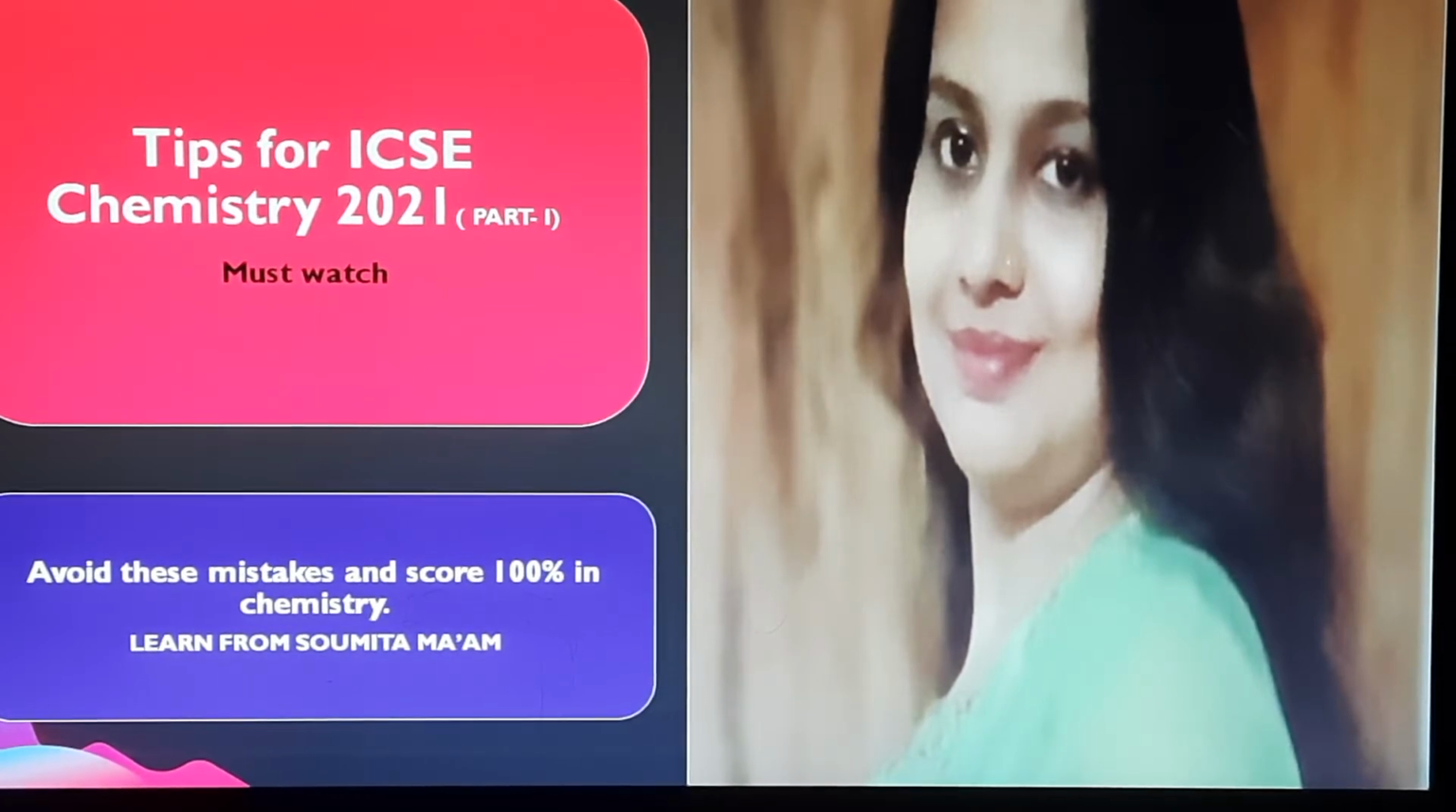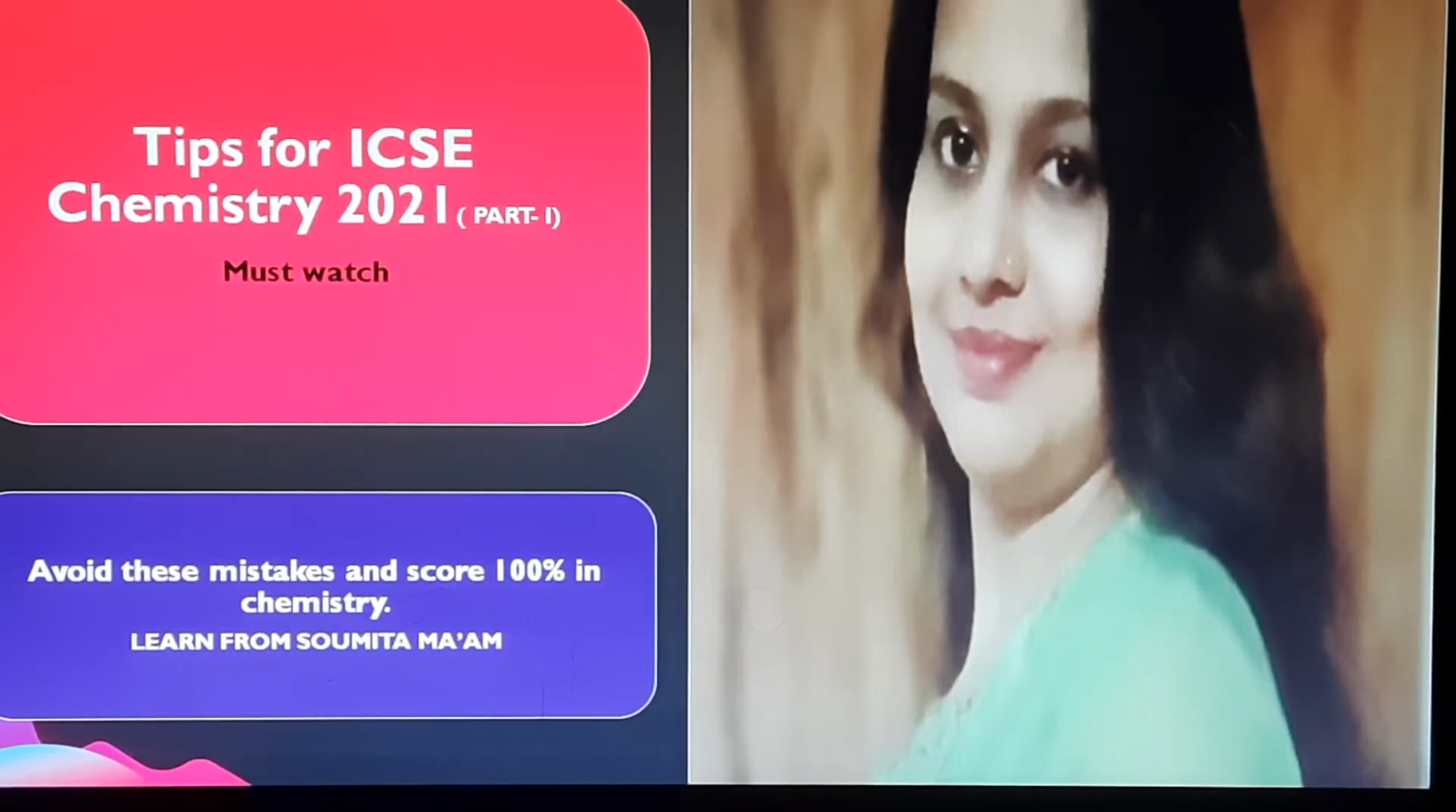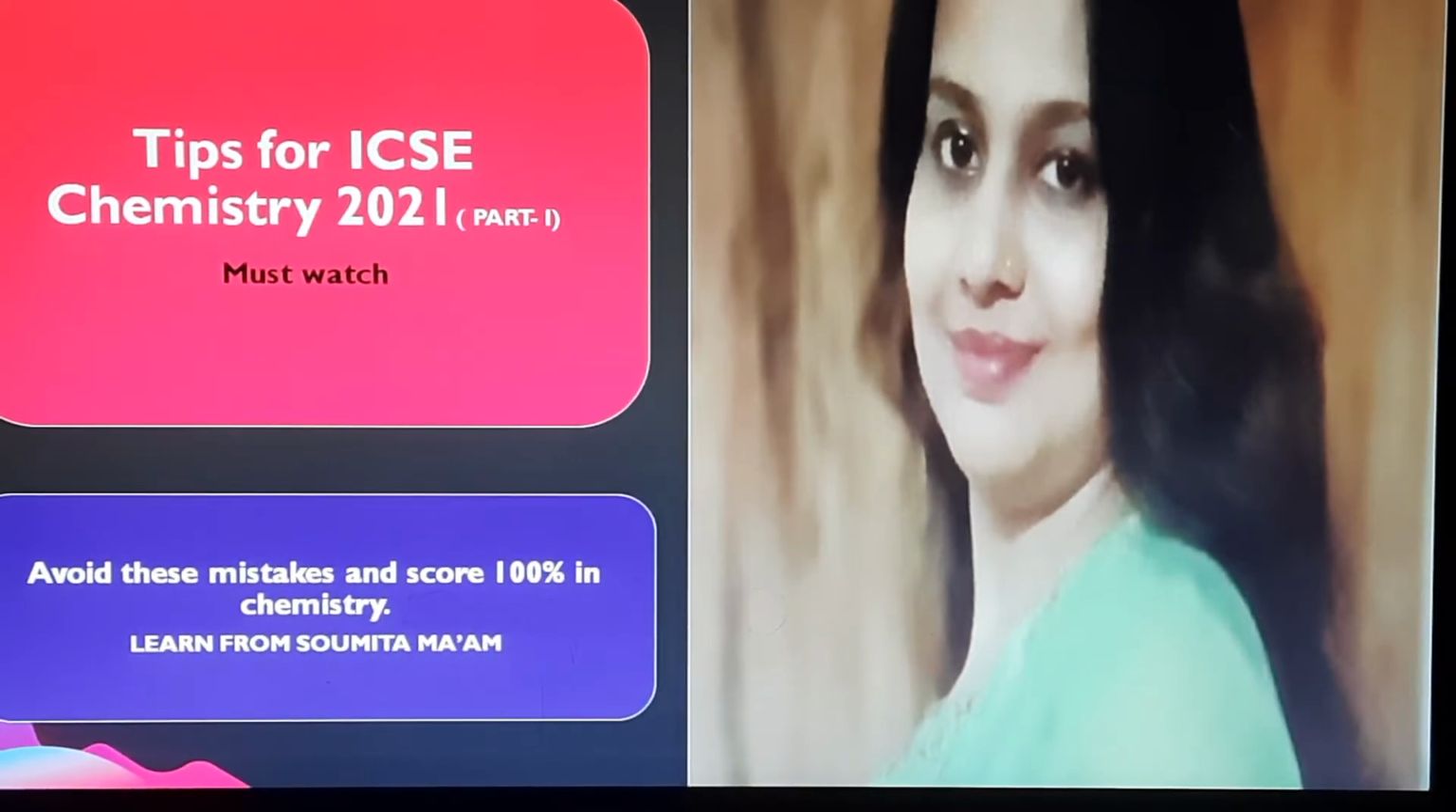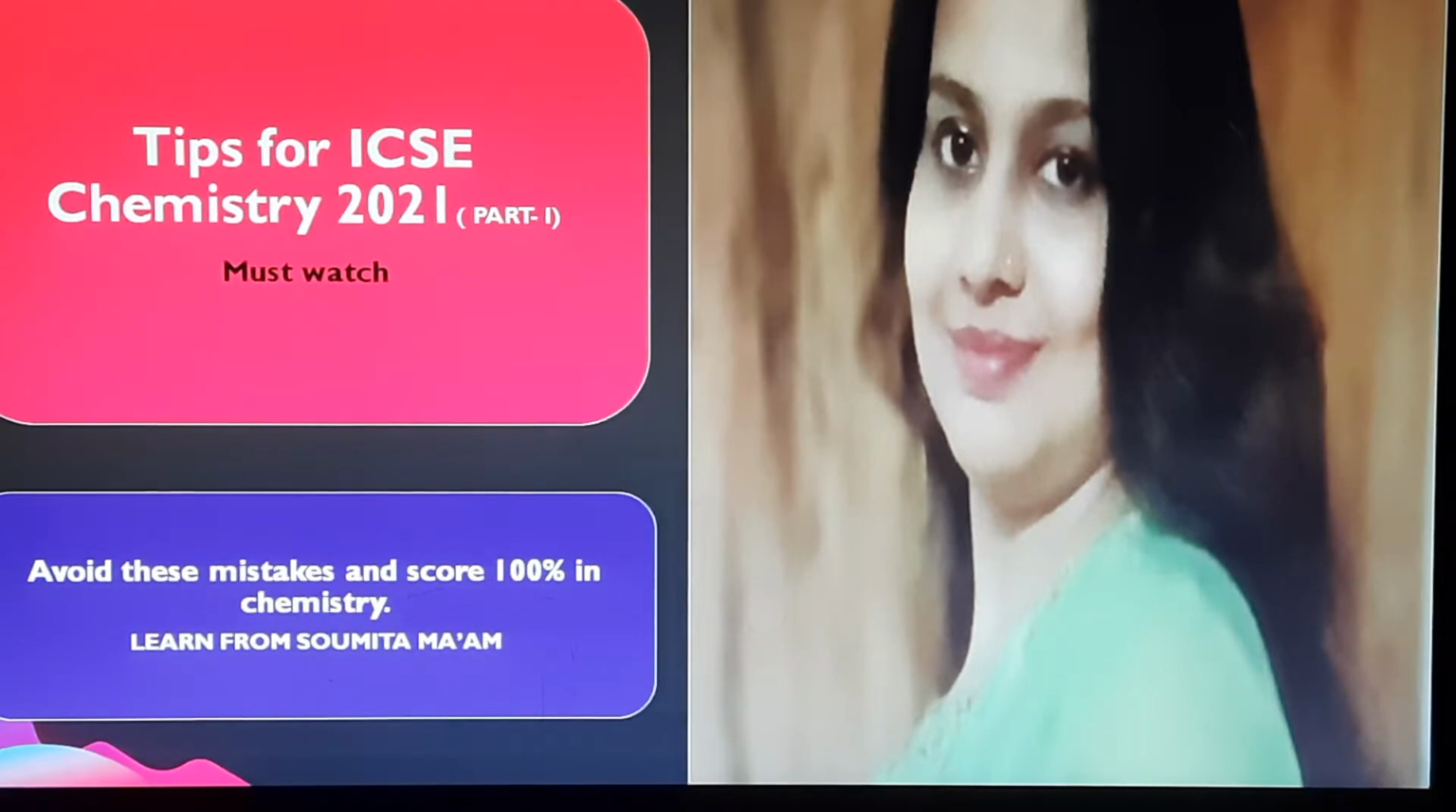Learn the tips for doing ICSE Chemistry Exam 2021. This is the first part. I will be talking about Section A. What are the commonly made mistakes? If you avoid them, you can score 100%. So, welcome back. Let's start.